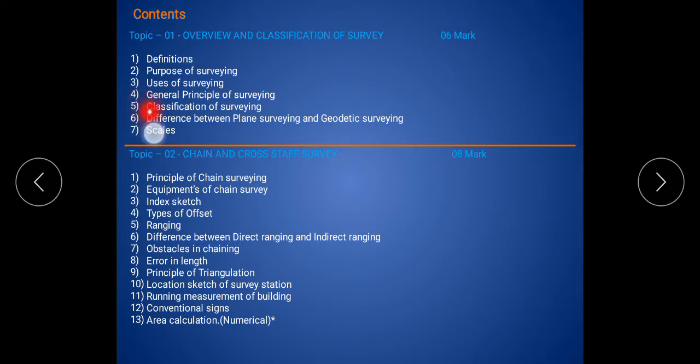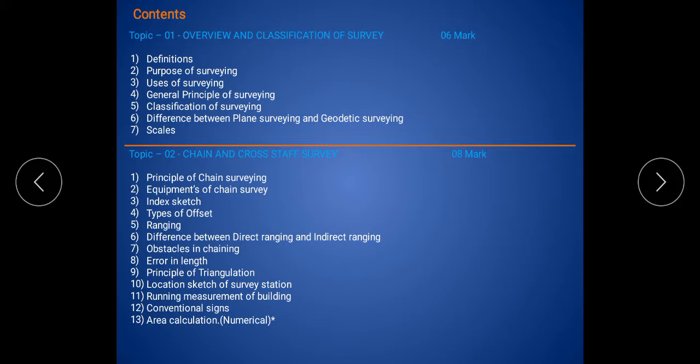Then the fourth content is the general principle of surveying. It means what is the main principle, the key principle of surveying. We discuss it in the fourth content. Then the fifth content is the classification of surveying. There are many classifications, many types of surveying. What are the types of surveying? We discuss that in the fifth content. Then the sixth content is the difference between plane surveying and geodetic surveying. Plane surveying and geodetic surveying are the main types, or the main classification, of surveying.